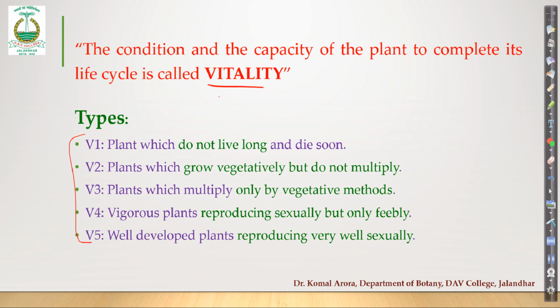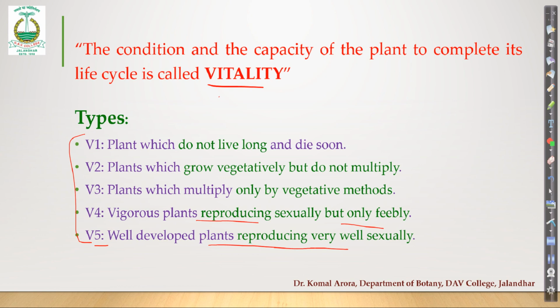We'll start from the most common one, V5. V5 is, as you observe, the majority of the plants, they produce seeds. They complete their life cycle. So, they are reproducing sexually very well. So, they are all under V5, most of the angiosperms. Then we have V4. V4 are the plants which reproduce sexually, but only feebly, right? They have seed production, but all of the seed may not germinate. So, the success rate is low.